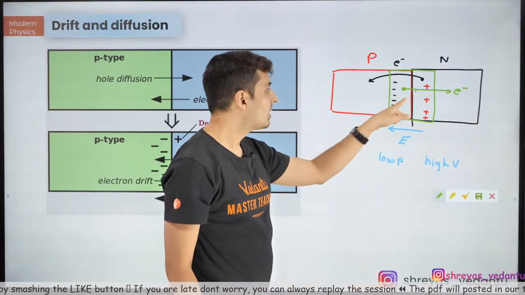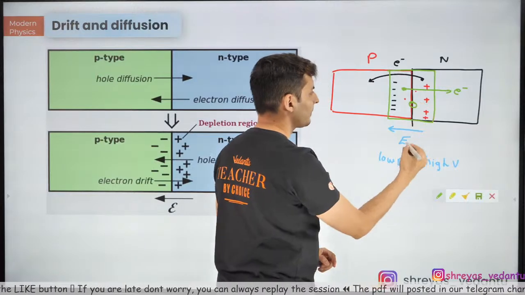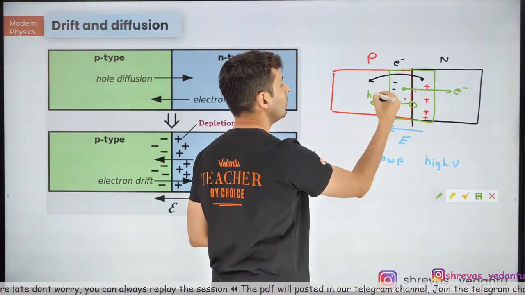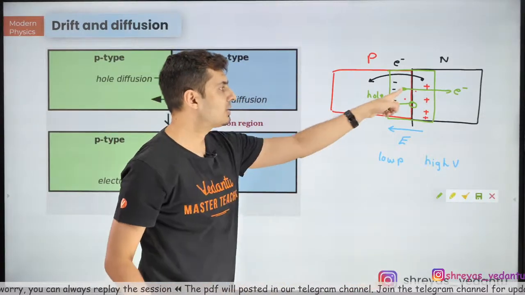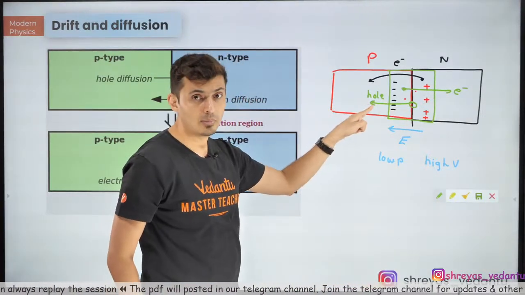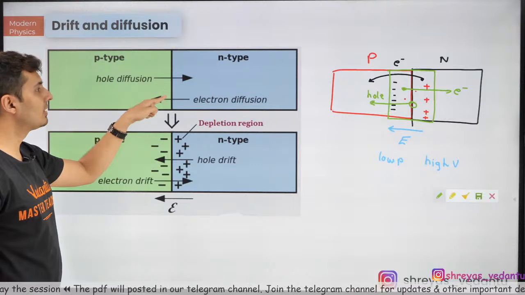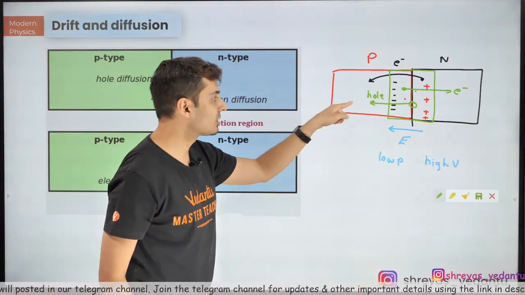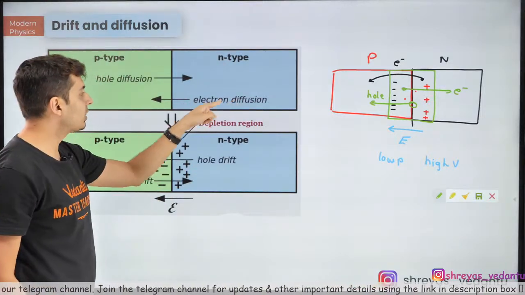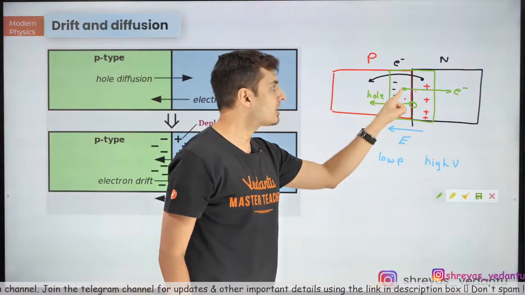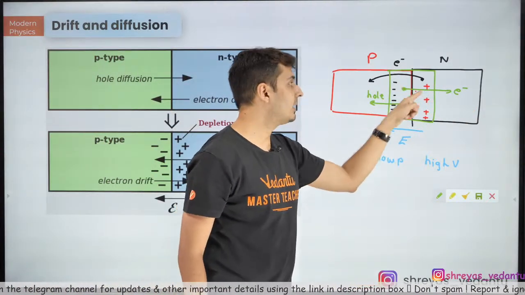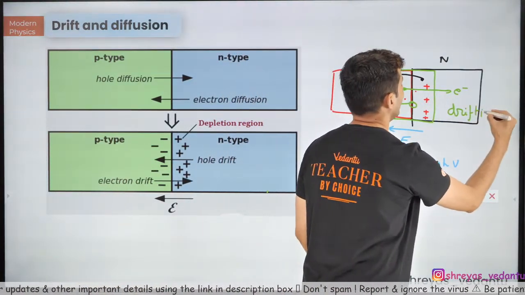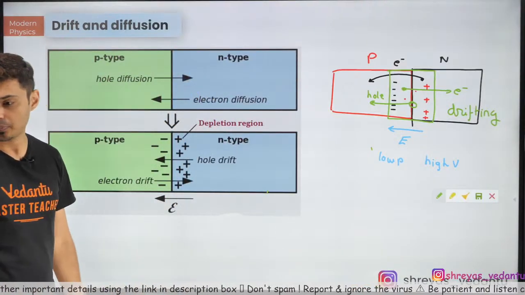And if there is a hole anywhere inside this region, that hole will experience force in the direction of the field, so the hole will move towards this side. Do you see that this electron movement and hole movement is exactly opposite to diffusion? Here the hole was diffusing this way, here the hole is going this way. Here the electrons were going to the left side, now the electrons are going this way. This kind of movement is called drifting, my warriors.